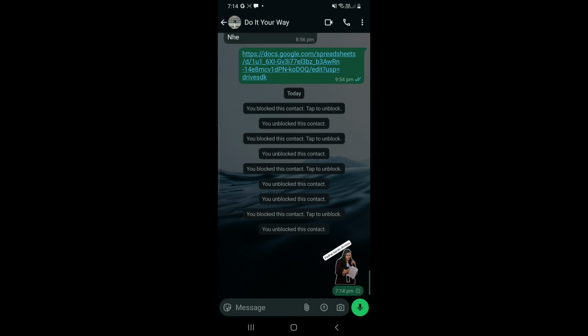I find it very interesting because I can use my pictures as a sticker, and I can express myself in this way. So yeah, amazing feature, and you can use it anytime.